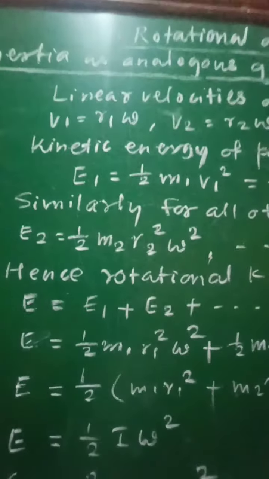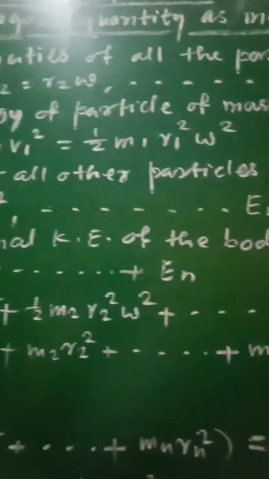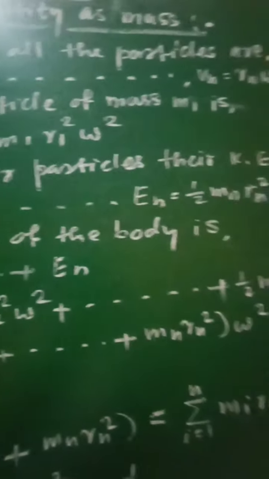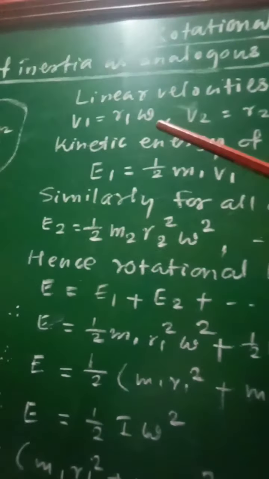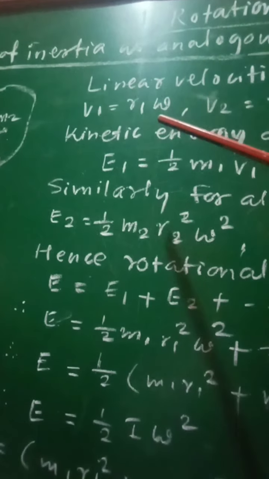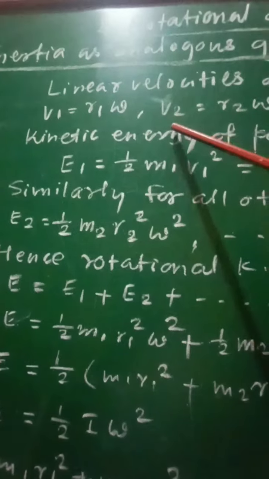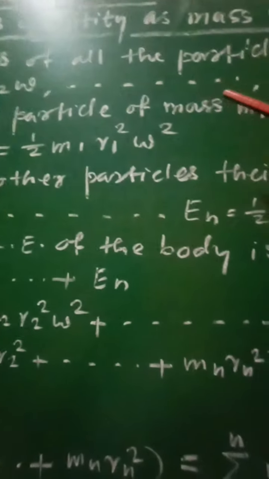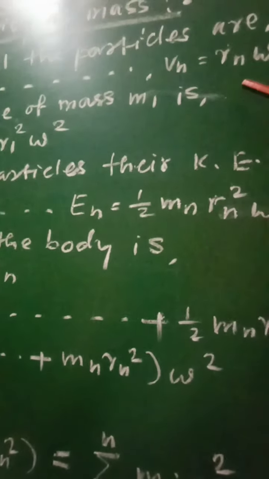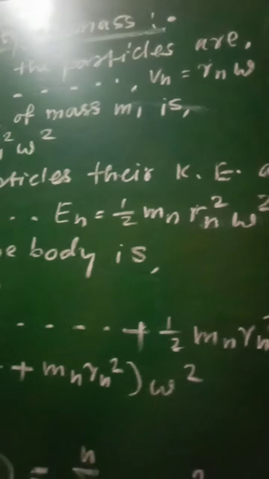Let us find first of all the linear velocities of all the particles of that body. The linear velocity of the first particle of mass m1 will be v1 equal to r1 omega. For second particle of mass m2, v2 equal to r2 omega. In the similar manner, the linear speed for the nth particle will be vn equal to rn omega.